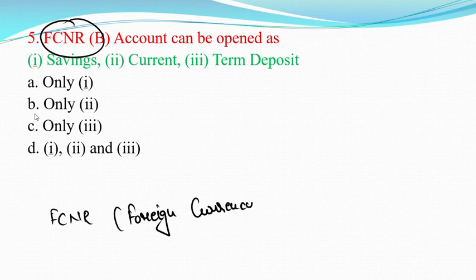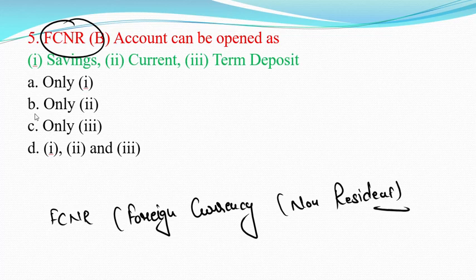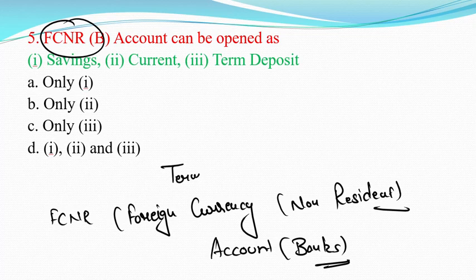FCNR stands for foreign currency non-resident. NR stands for non-resident account, and B stands for banks. These accounts are mainly opened for term deposits, and this account deals in foreign currency.